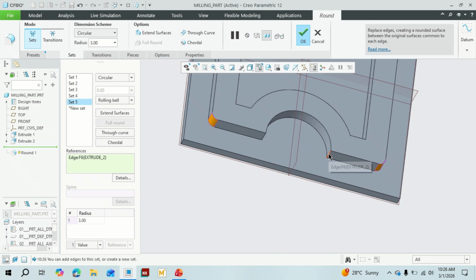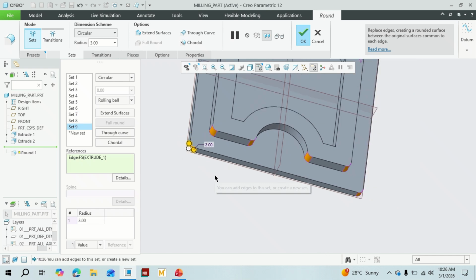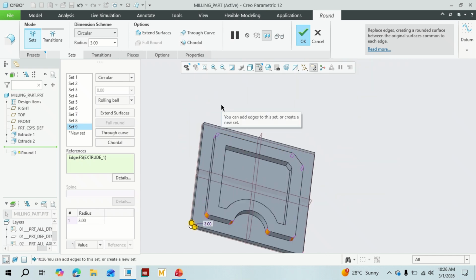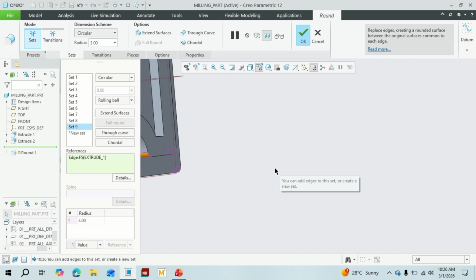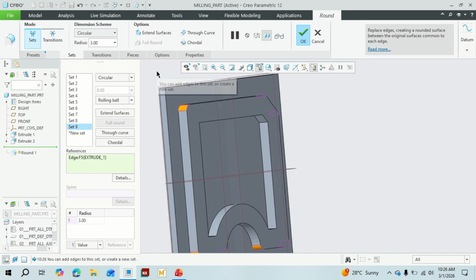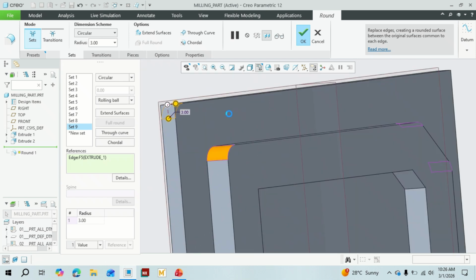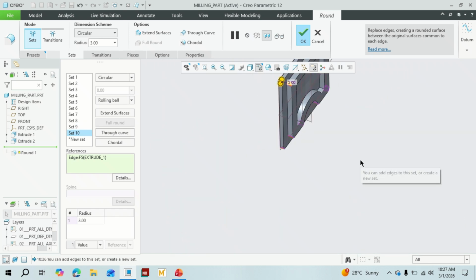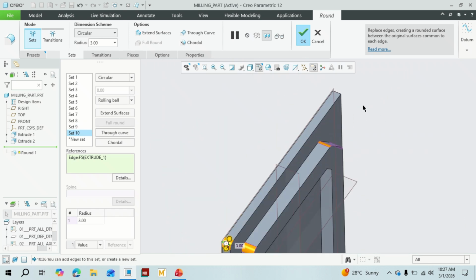This needs to be done for tangency, otherwise the tool sometimes will get stuck and break into pieces. For that, we should not keep sharp corners anywhere.